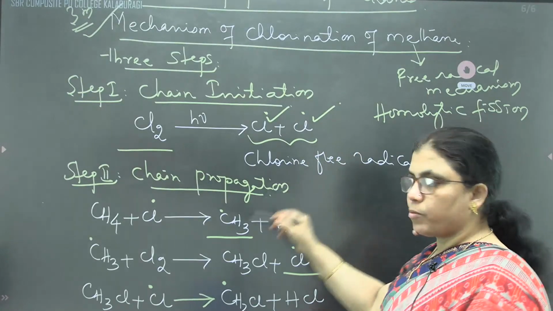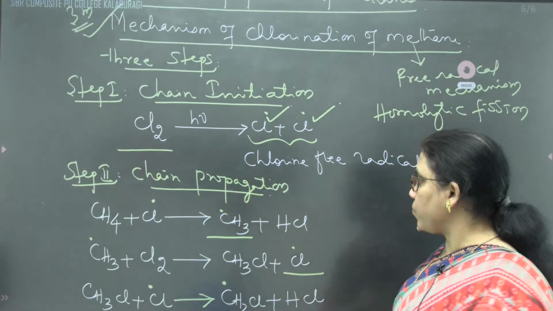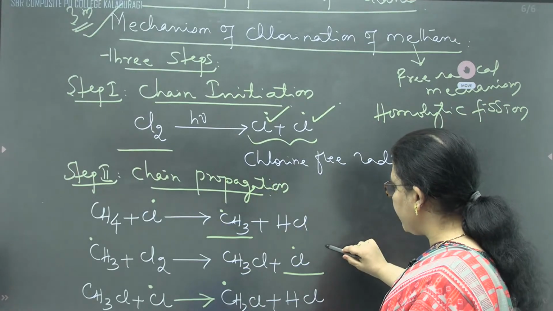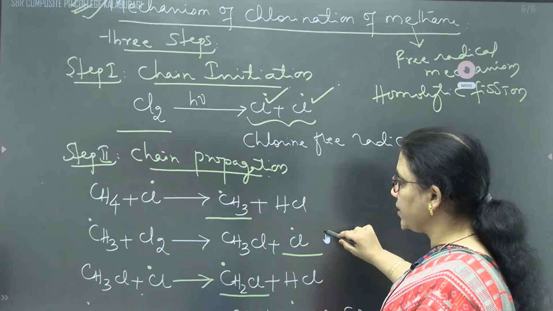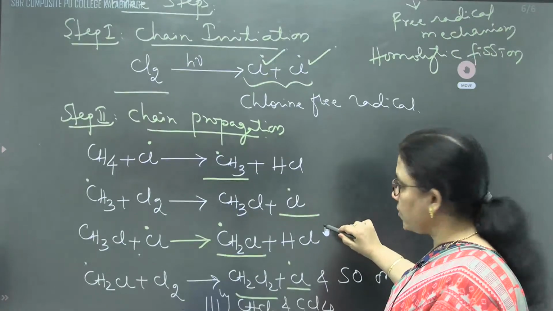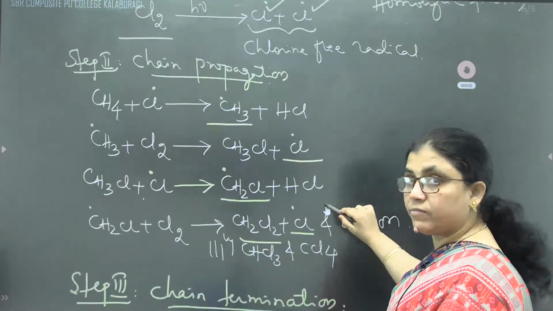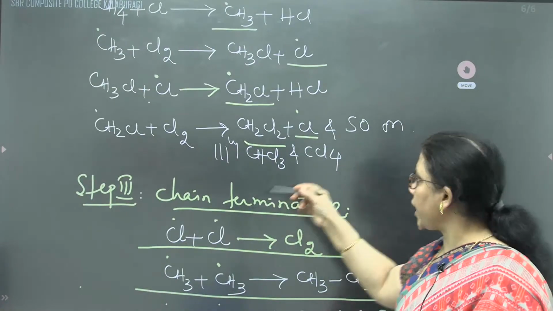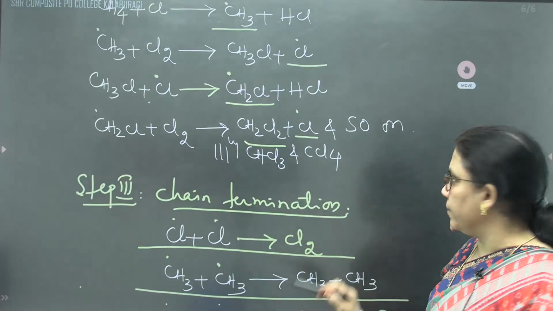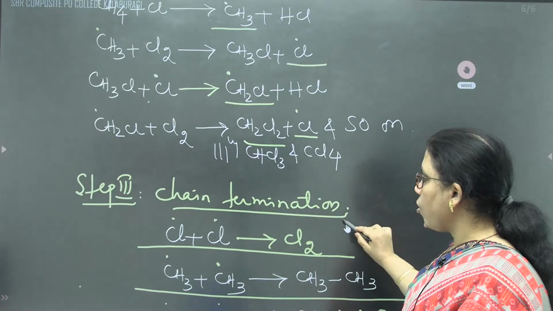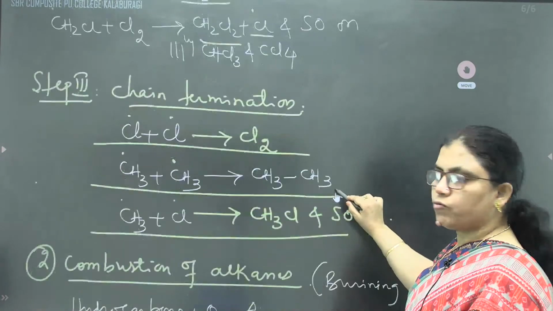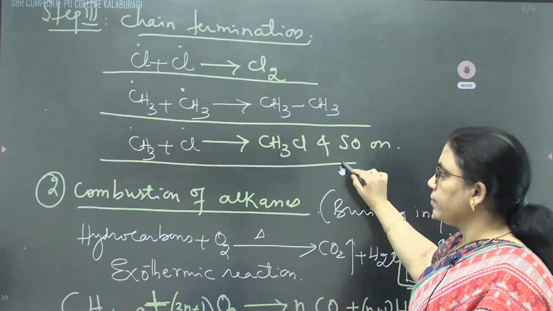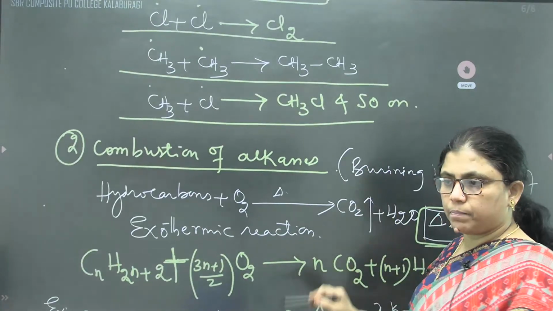Then in chain propagation, where more than one step is possible, methane with chlorine free radical will produce methyl free radical. Methyl free radical with chlorine molecule gives chlorine free radical. Again, chlorine combines, and so the reaction proceeds. In chain termination, all the free radicals combine to form a neutral molecule. Then the reaction comes to an end.